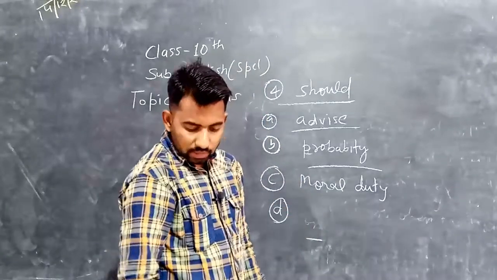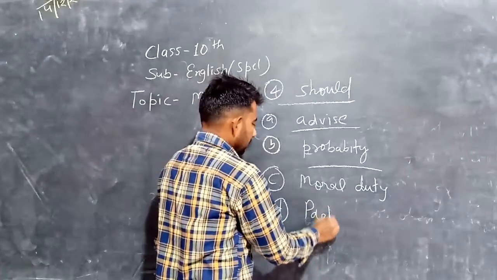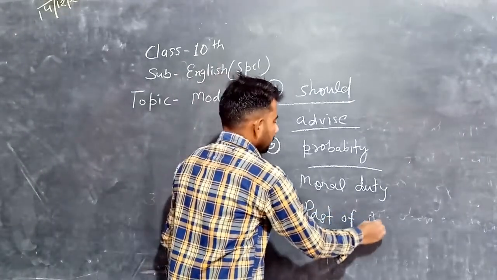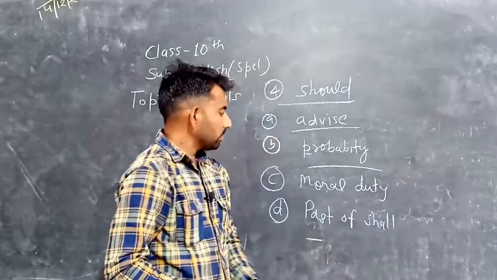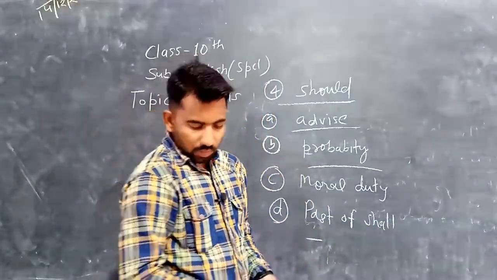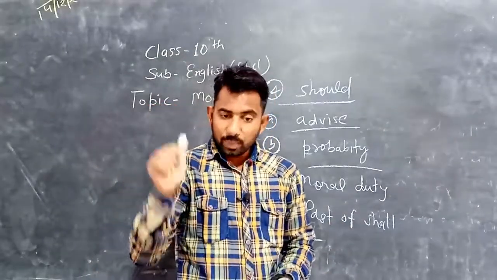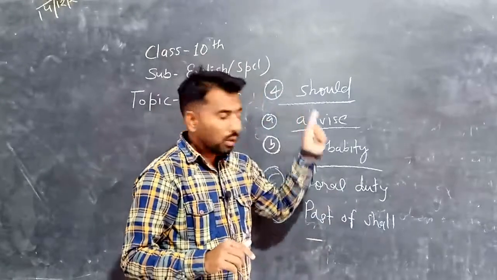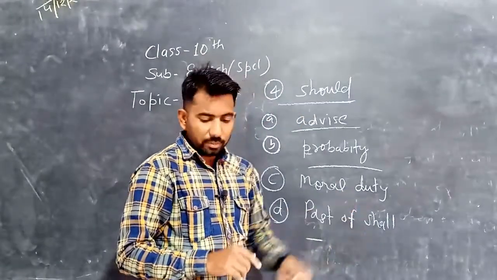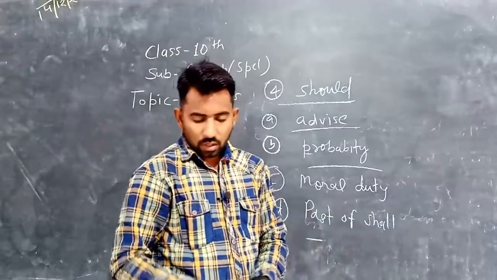And the fourth one is past of shall. Shall is used in future tense, but if we talk about future in past tense like would, in place of shall we can use should.